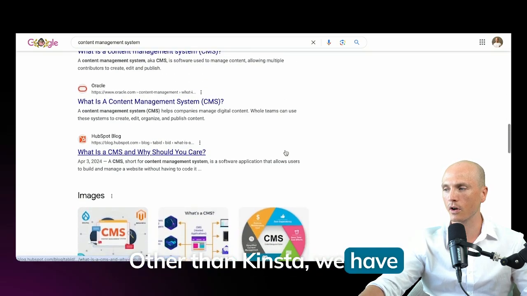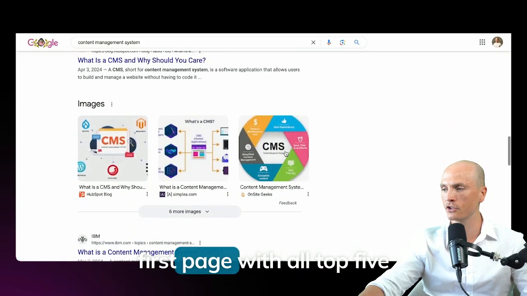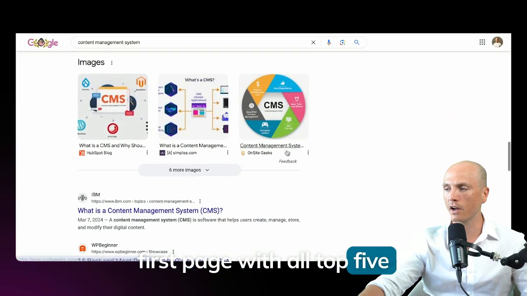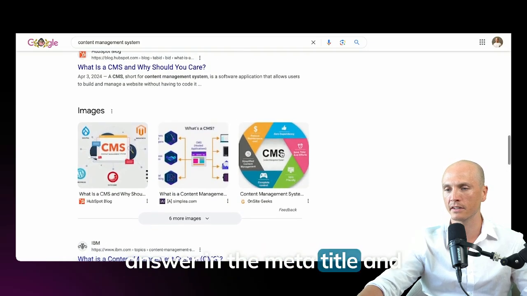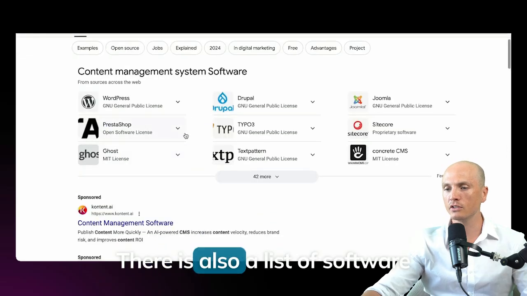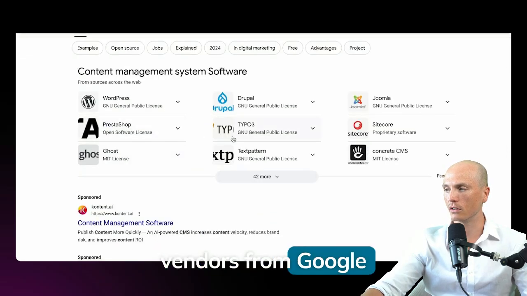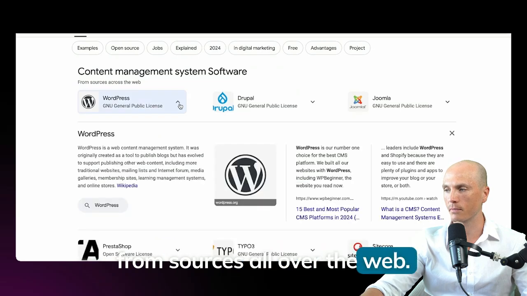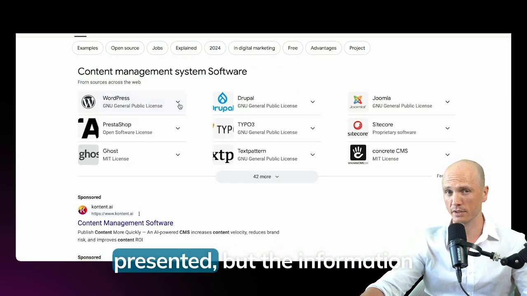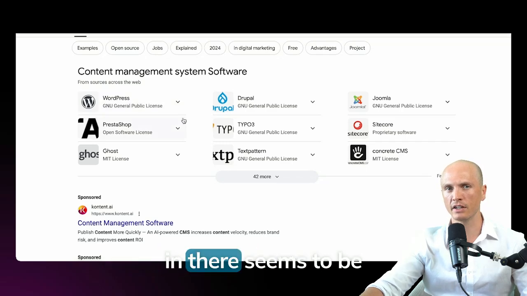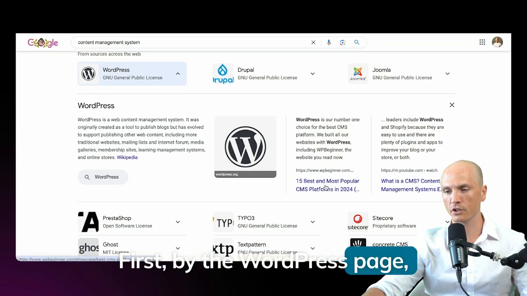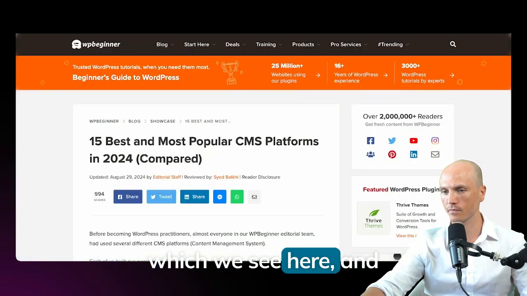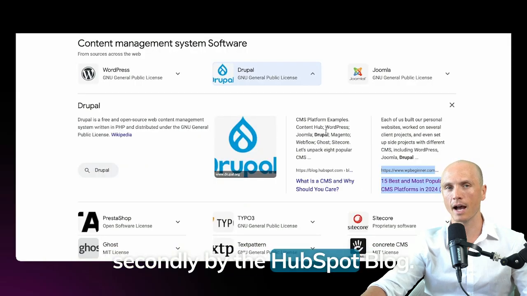Other than Kinsta, we have Optimizely and HubSpot on the first page, with all top 5 results having what is a content management system and the answer in the meta title and description. There's also a list of software vendors from Google, from sources all over the web. Here the top 9 softwares are presented. But the information in there seems to be driven by mainly 2 pages. First, by the WordPress page, which we see here. And secondly, by the HubSpot blog.